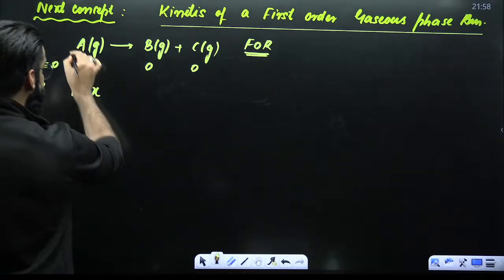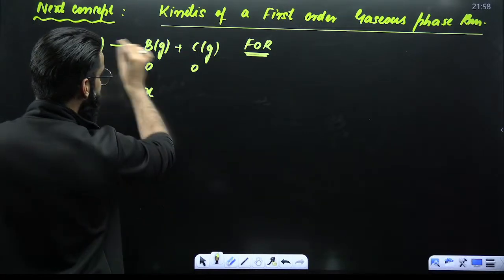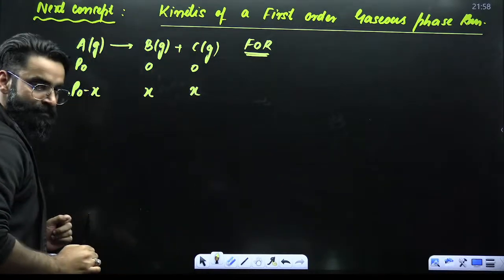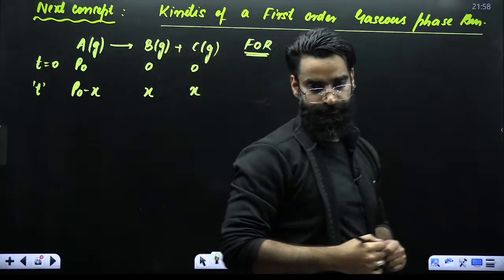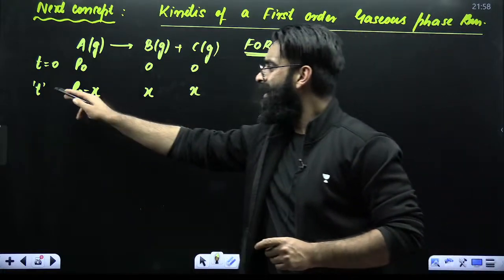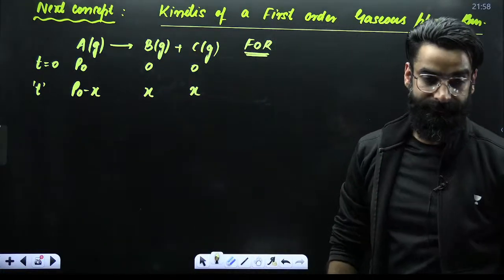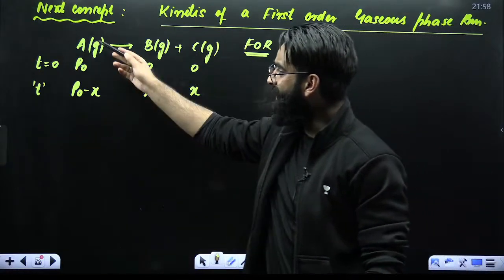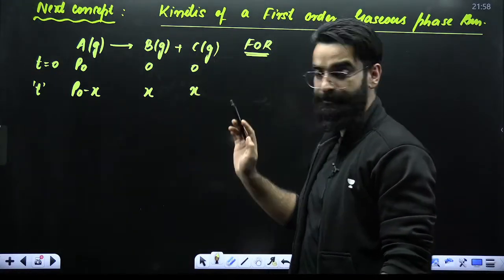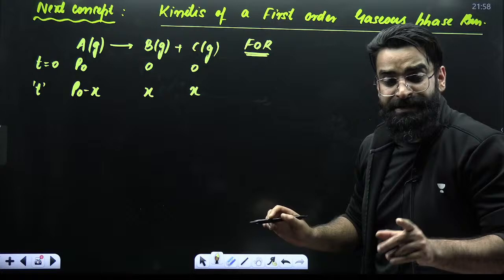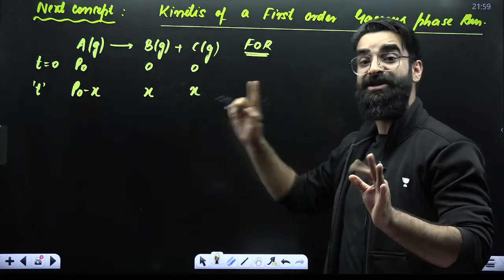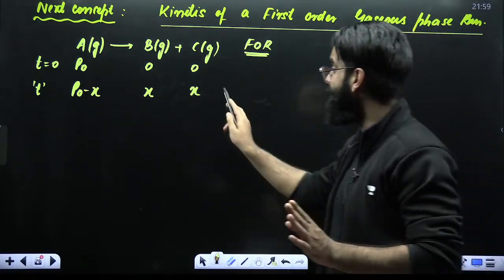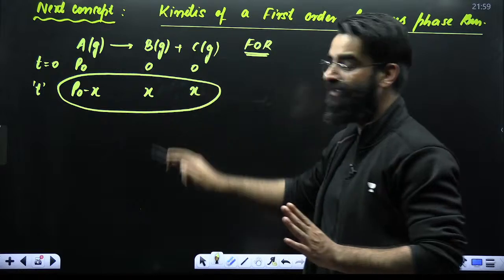Now, 1 gives 1, so X gives X. Now I'm asking you a question. At time t, how many gases will be there in the container? There will be 3 gases: gas A, gas B, gas C. So at time t, there will be a gaseous mixture in the container.